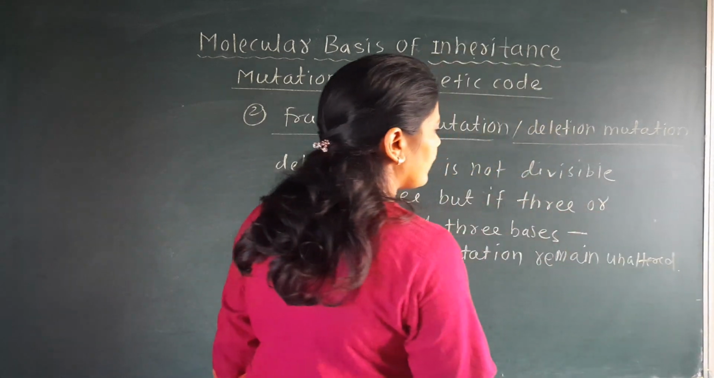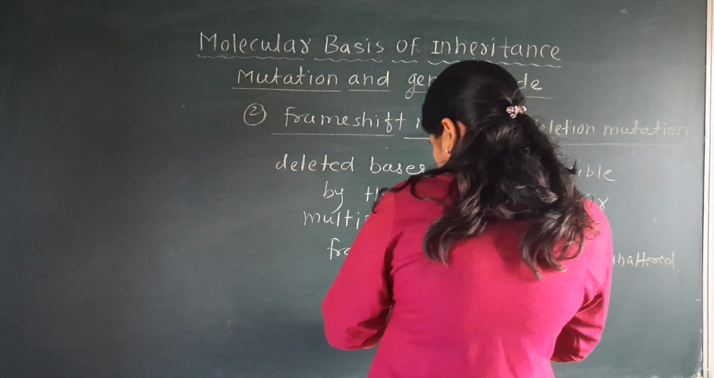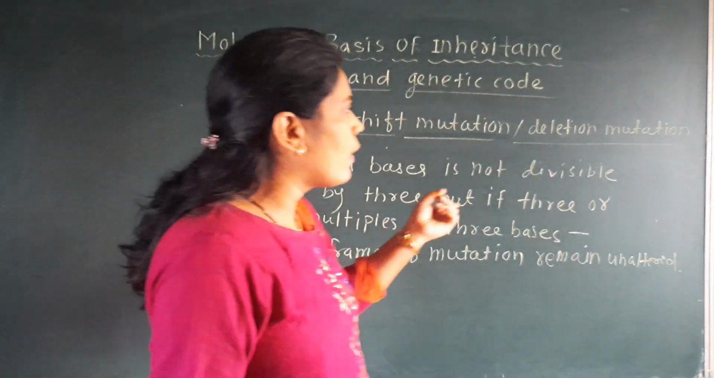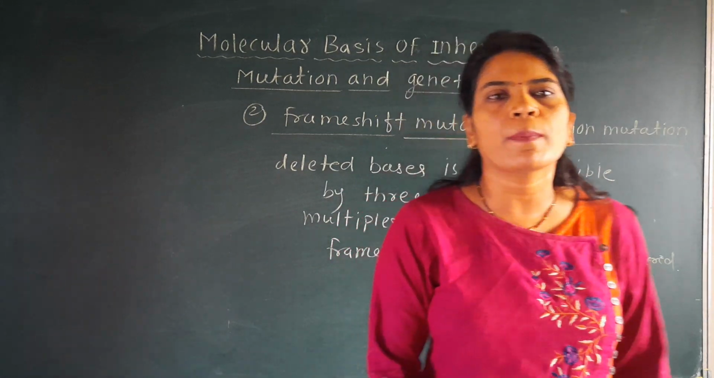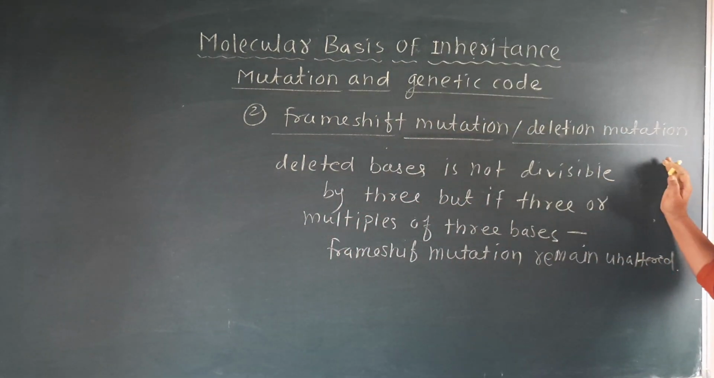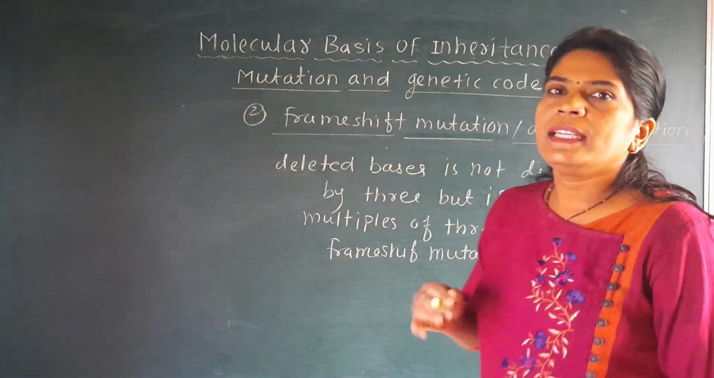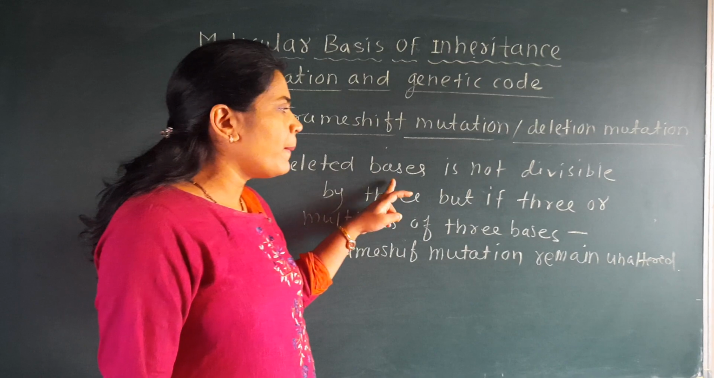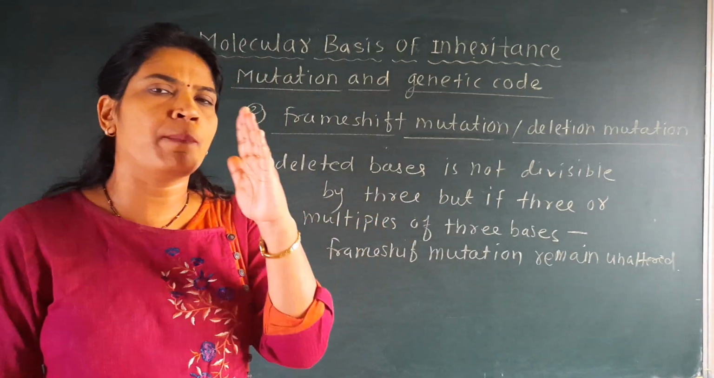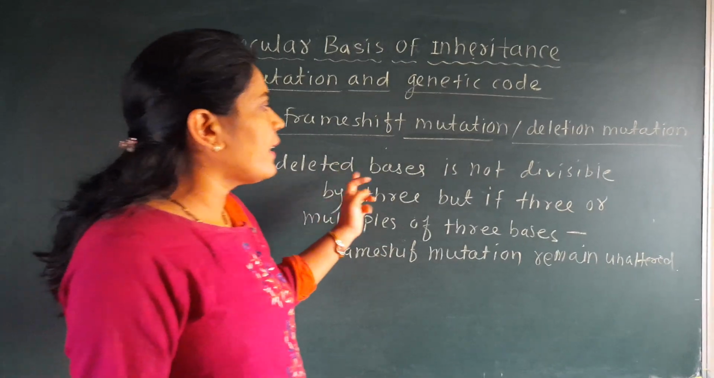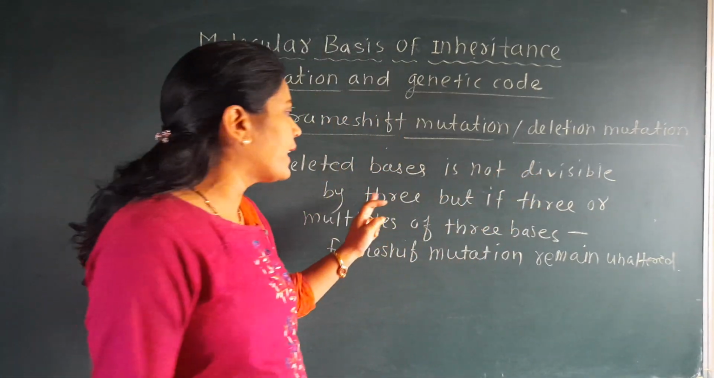So here this sentence is very important. What is that? It is said that frame shift mutation is also called the deletion mutation, because most of the time part of the gene is deleted. But what is given here? They say that most of the time in this frame shift mutation, the deleted bases, meaning the bases of the DNA or gene which are removed, are not divisible by 3.